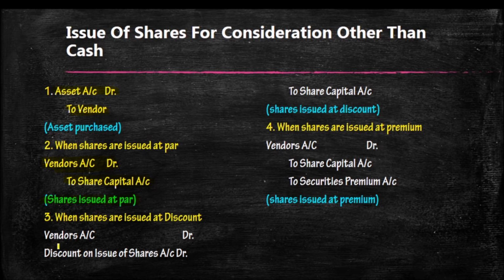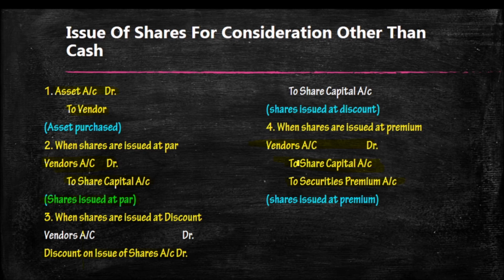The next case, shares issued at discount, is not allowed. No company is allowed to issue shares at a discount. So no need to learn the third case. Fourth case, when shares are issued at premium. When shares are issued at premium to the vendor, we have to be very careful to find out the number of shares, and the journal entry is vendor's account debtor to share capital to securities premium account.